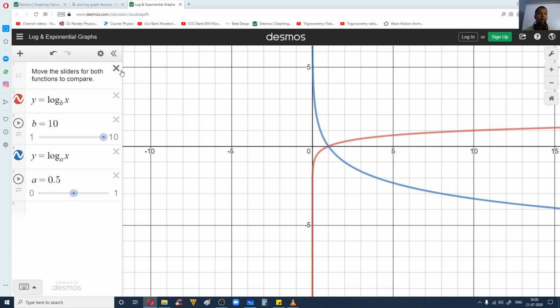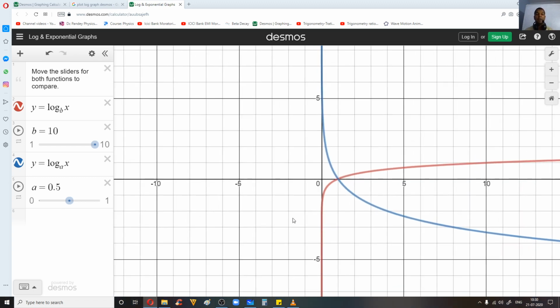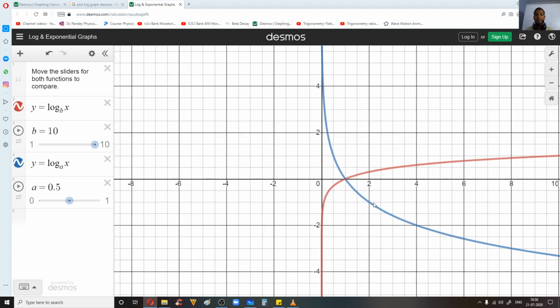Now if the base of the logarithm is in between 0 and 1, for example 0.5, this blue graph is valid. I have plotted both of them at the same time. It's a good website, try it. If you need help, you can just click on the question mark there. They have described how to type the equations and plot the values.